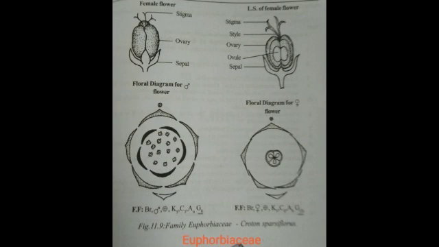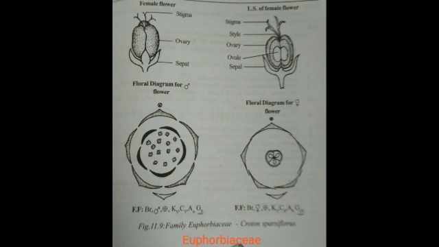The flowers are unisexual. Monoecious: male and female flowers are produced on the same plant, for example Euphorbia. Dioecious: the male and female plants are separate, for example Mallotus. The flowers are naked as in Euphorbia, that is, there is no perianth, so they are monochlamydeous.